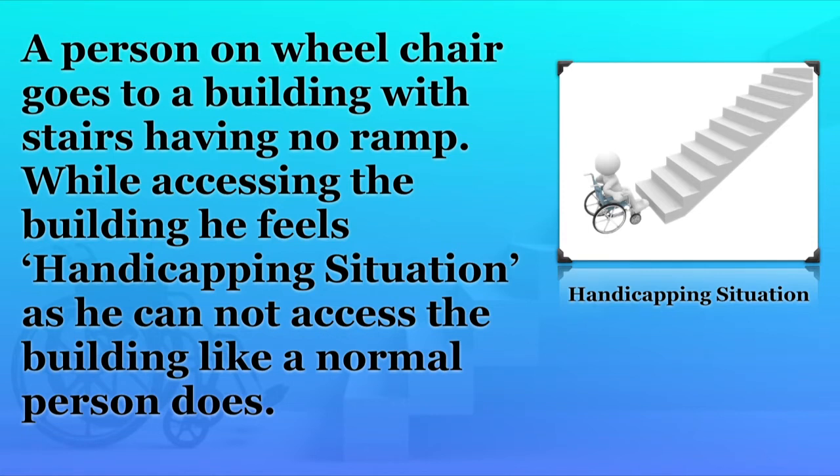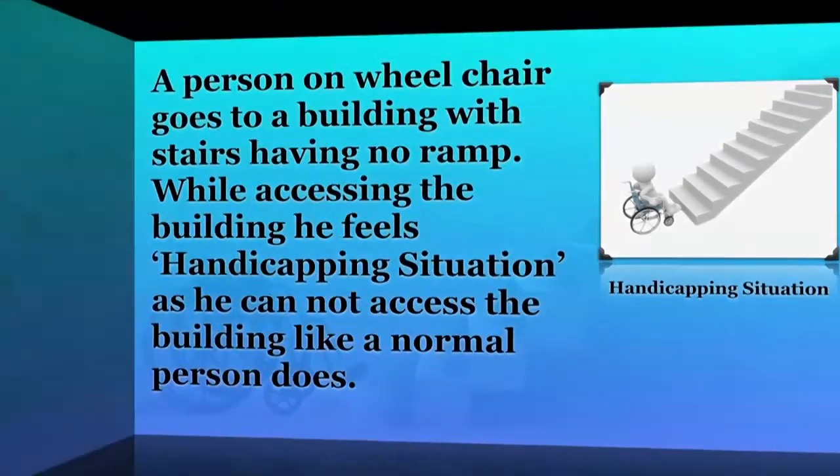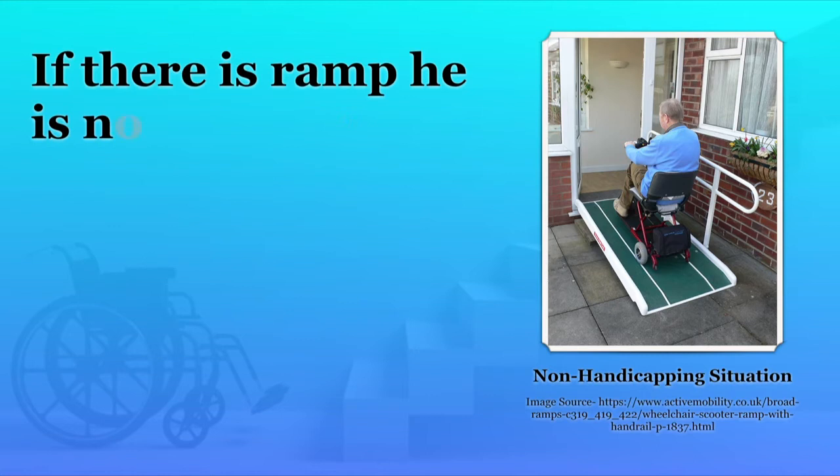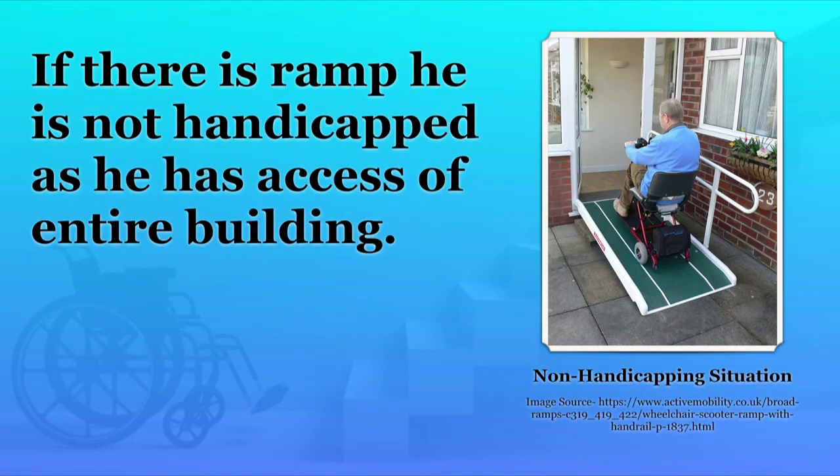The person with disability feels a handicapping situation because he cannot fulfill his role. He cannot function over there as a normal person. If there were a ramp, he could have accessed the entire building and would not have felt a handicapping situation. So, in other words, no person is handicapped. A person may be impaired, a person may be disabled, but no person is handicapped. There are situations which are handicapping.